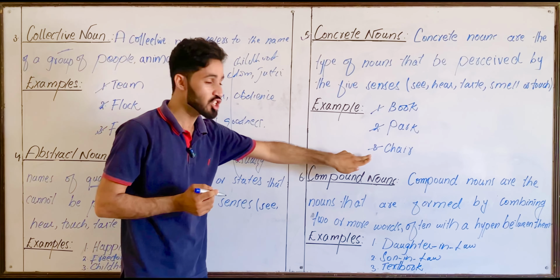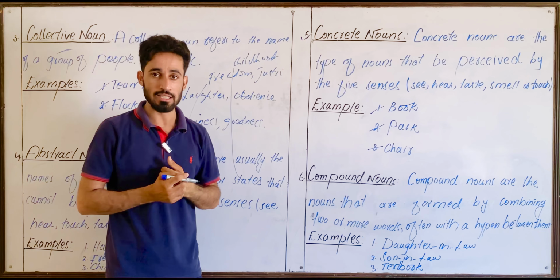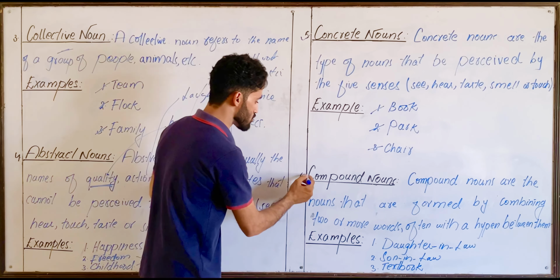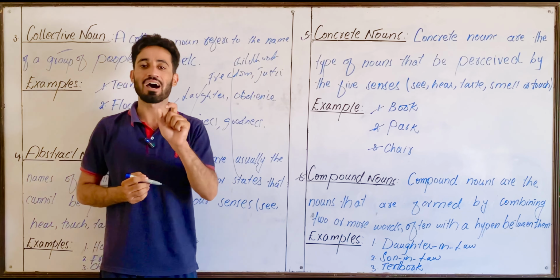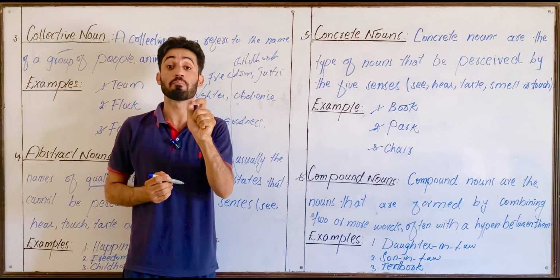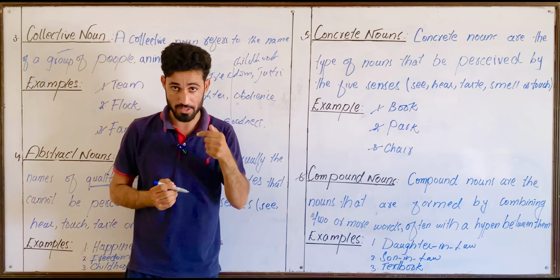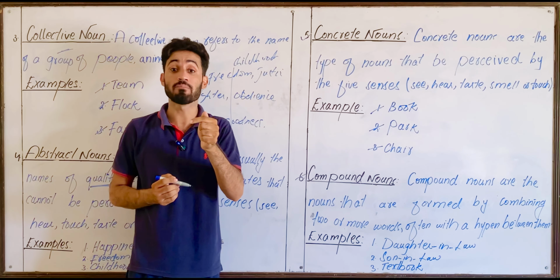Park can be seen. Chair can be seen and touched. Got that? And after concrete nouns, we have compound nouns. Look at the definition. Compound nouns are the nouns that are formed by combining two or more words.